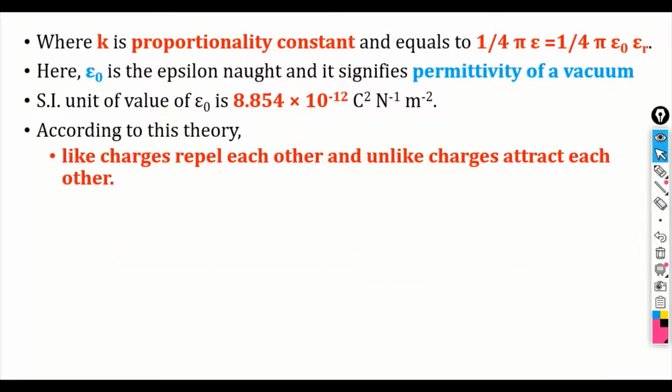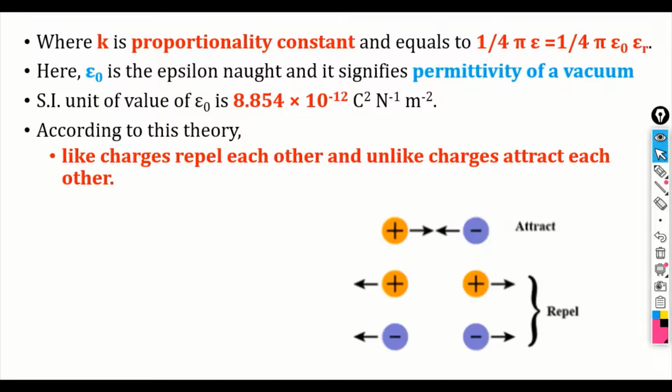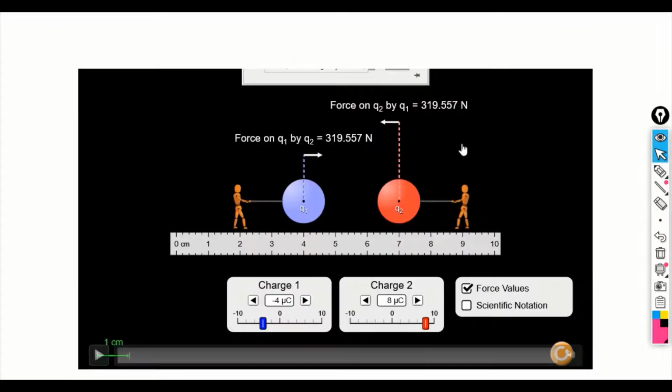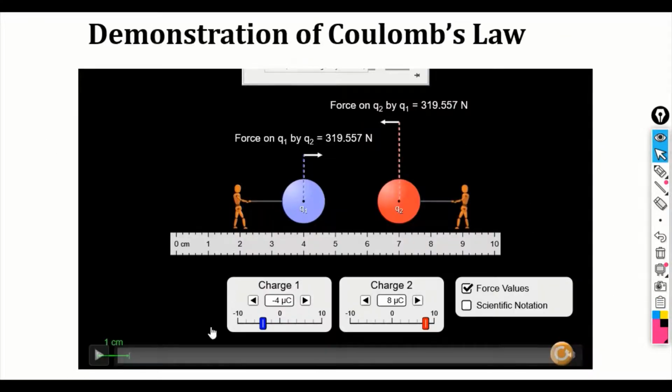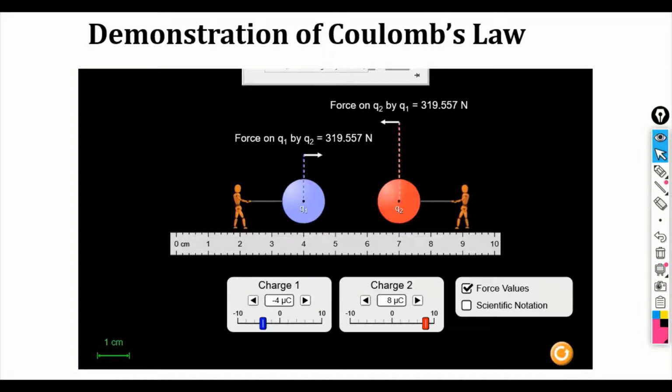So according to the theory, like charges repel each other and unlike charges attract each other. So we know if I have one positive charge and one negative charge, they attract. Two positive charges or two negative charges repel each other. Let us view how I can get the concept of Coulomb's law.